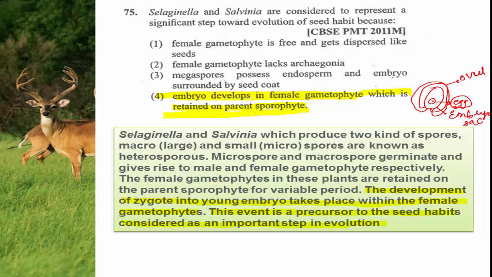Embryo sac is present inside the ovule. And where do you find the ovule? Ovule is present inside the ovary. What is this ovary? Ovary is part of the pistil or carpel, which has a stigma as well as a style.